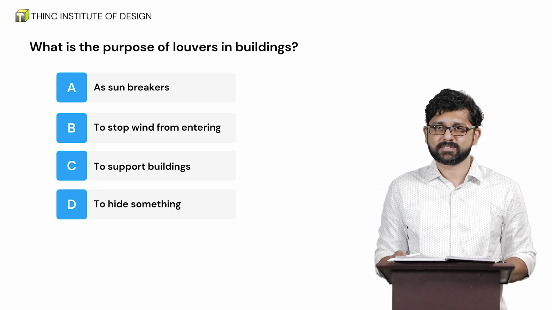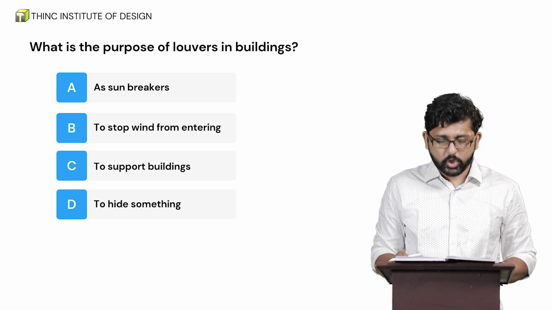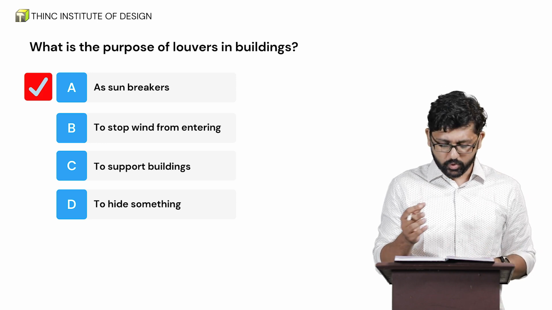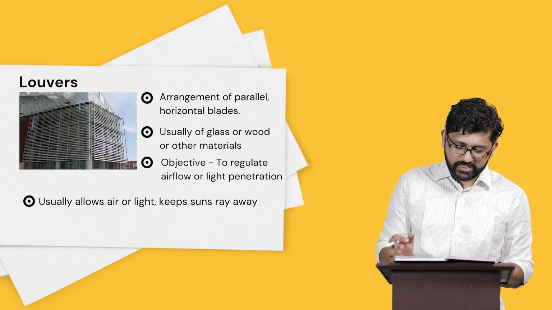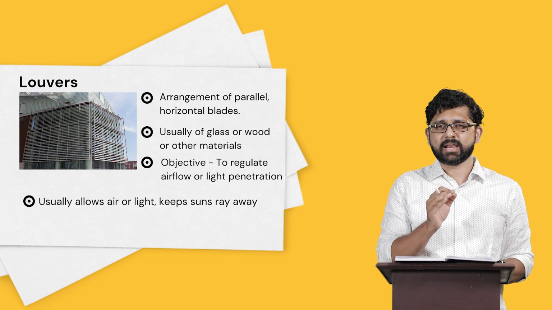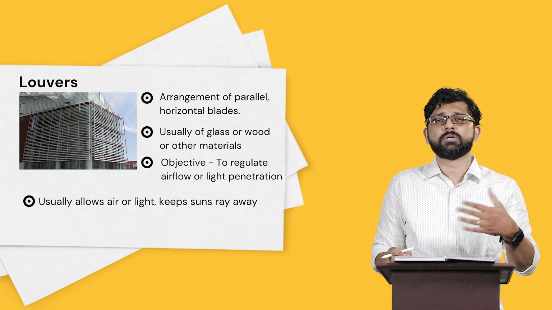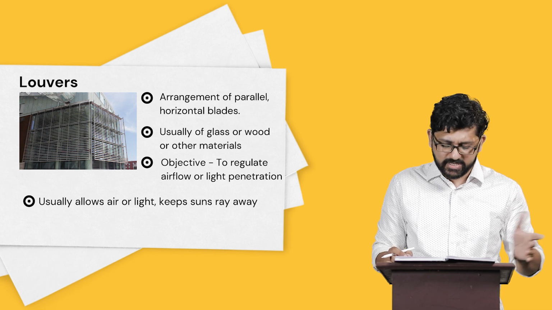Let's look at the answers. The correct answer is louvers are actually used as sunbreakers. Now, what are these louvers? These are, as shown in the image, typically parallel or horizontal blades. It could be made of, say, wood or glass or any material.